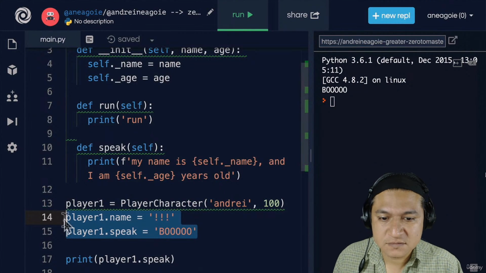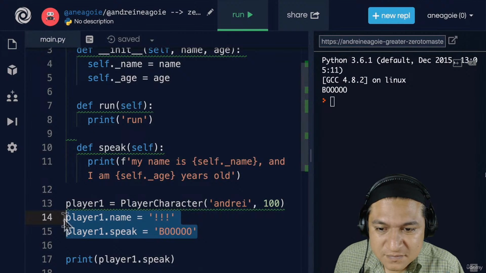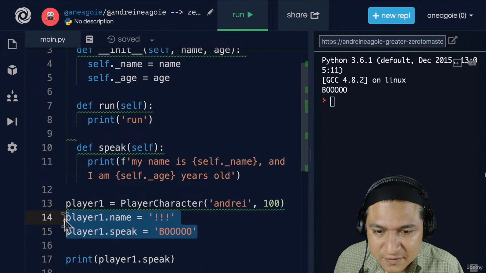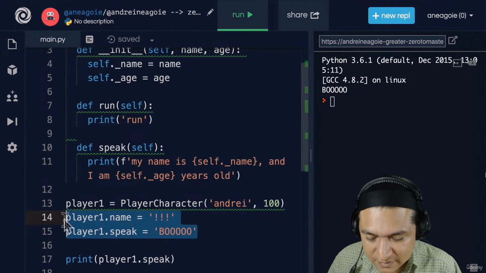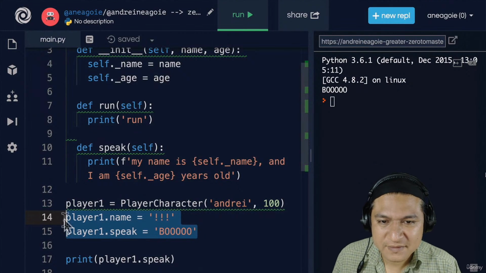Where is the surprise emoji? Okay, let's look for it. I found it. There we go.